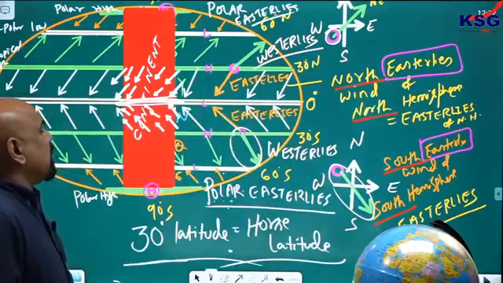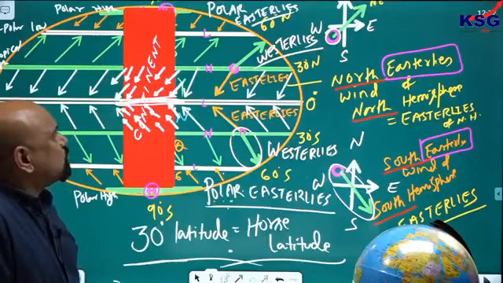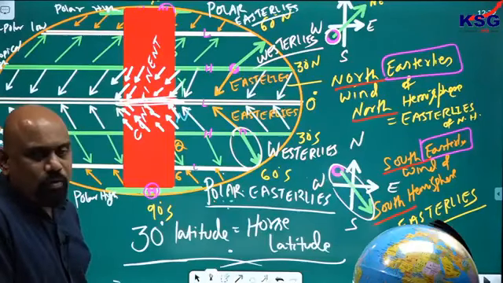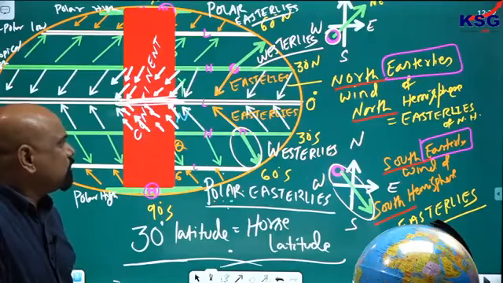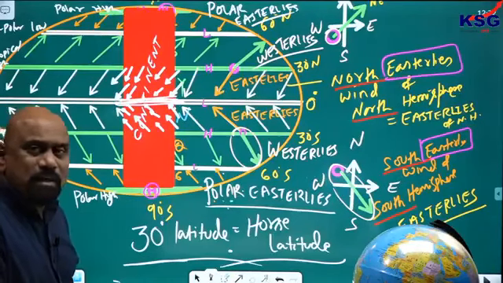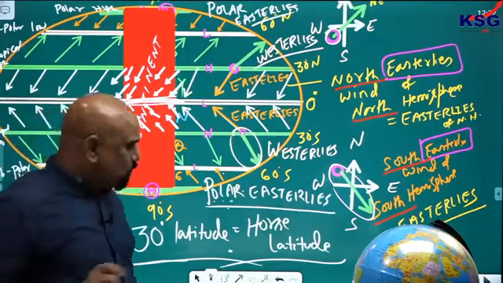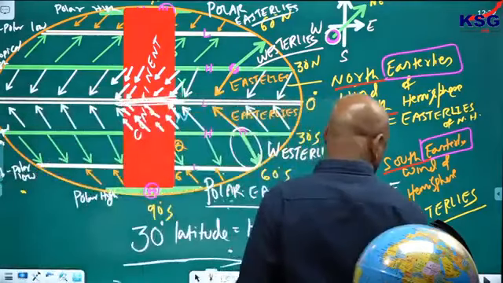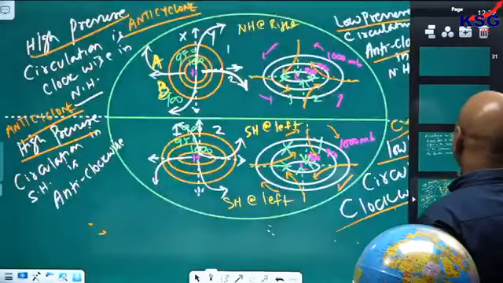Westerlies are blowing from 30 to 60 degrees, from the subtropical high to the subpolar low. The westerlies are blowing from the subtropical high to the subpolar low. Let us see now. In this we can look at it again.